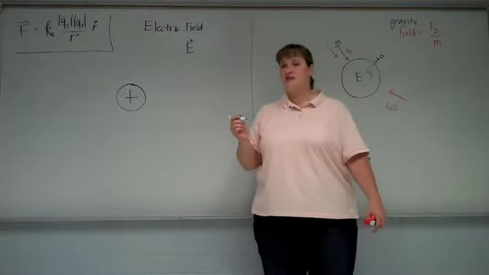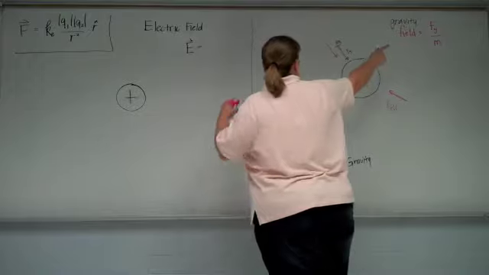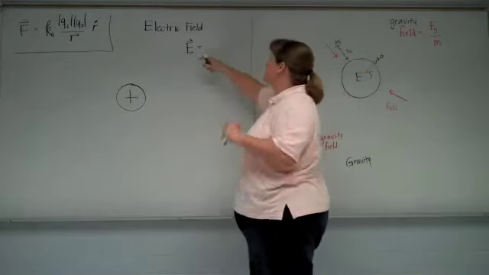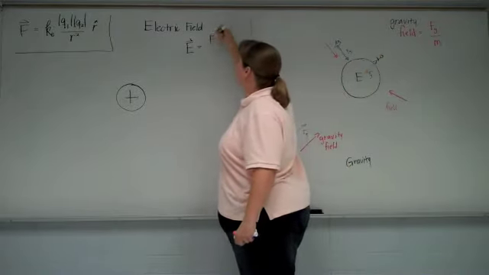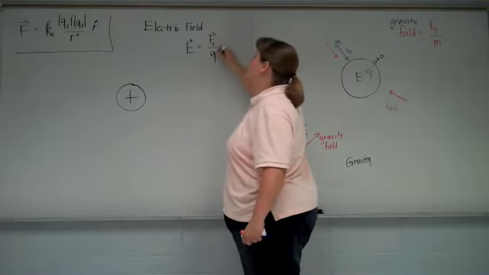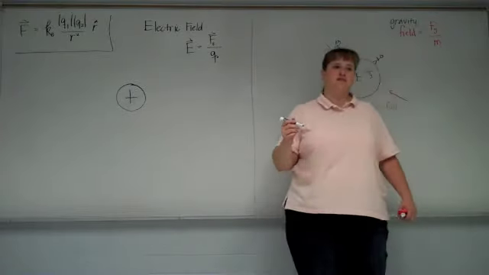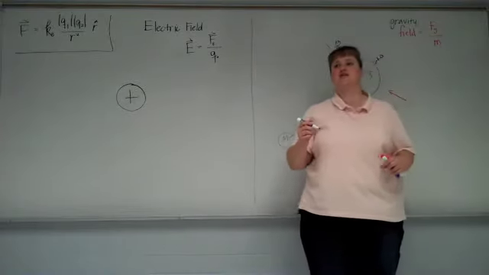It is a vector. It has a direction associated with it. Similar to the gravity field being the force over mass, the electric field is going to be the electric force over the charge. We're going to call this charge Q naught. Your book calls it a test charge.